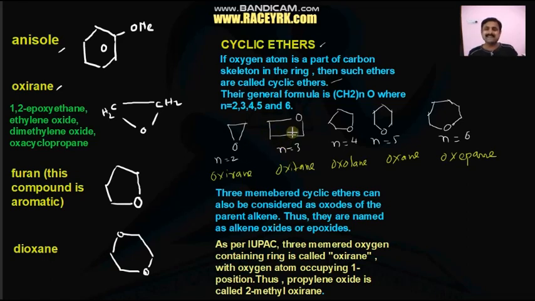These are the names of some cyclic ethers. A cyclic ether is formed by the combination of methylene groups with an oxygen bridge. We close the methylene ring with oxygen, and that is called a cyclic ether. In the above examples, a 3-membered cyclic ether is written here. This can also be considered as oxides of the parent alkanes. Thus they are named as alkene oxides or epoxides.